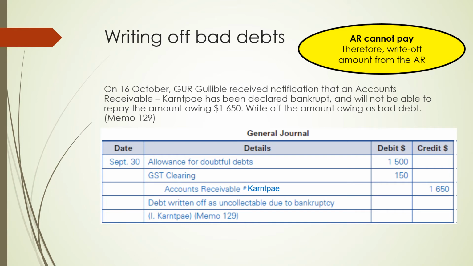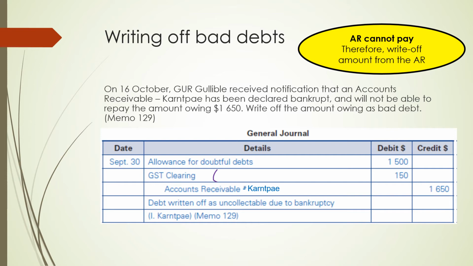Now we know that the accounts receivable can no longer repay the business for the amount owing, $1,650, and this amount represents the original sale that was made to this accounts receivable, which included a GST of $150. When we are writing off bad debts with this general journal, it is as if we are reversing the original sale.